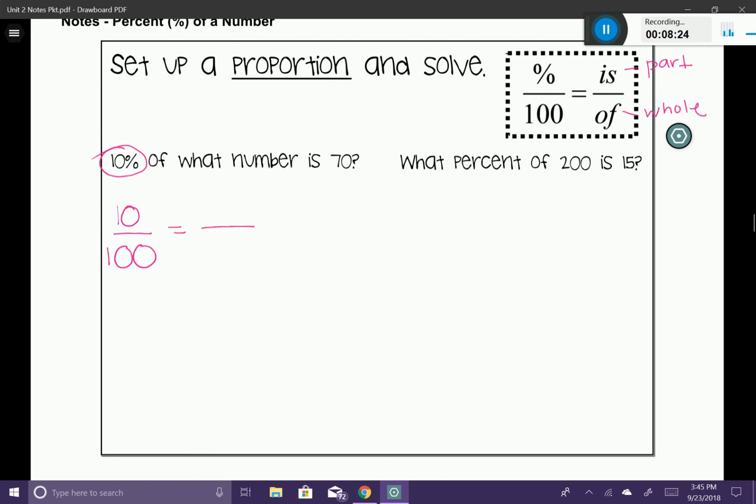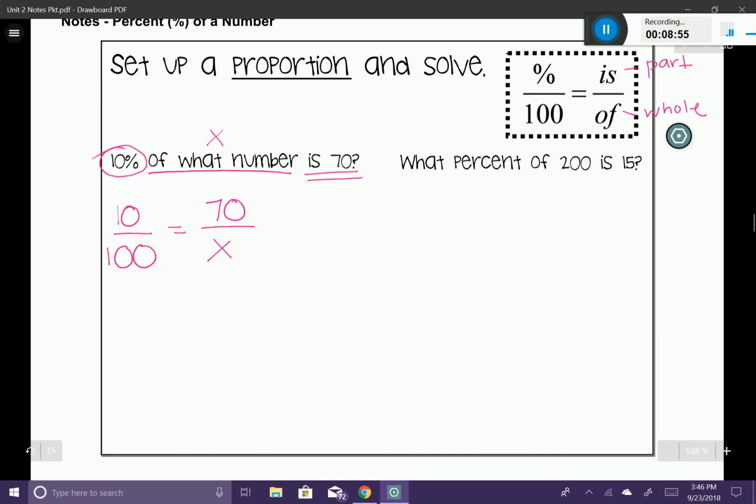Now this is where the part gets a little bit tricky. See how I have an is and an of? Take a look here. My sentence says of what number? When you see of what number, we don't know what number, right? And when you don't know the number in math, we always use a variable. So I'm going to put a variable in the placement of the proportion where we put an of. Then it states is 70. Is 70 is going to represent the part, so I'm going to place that in the is or the part section of my proportion.